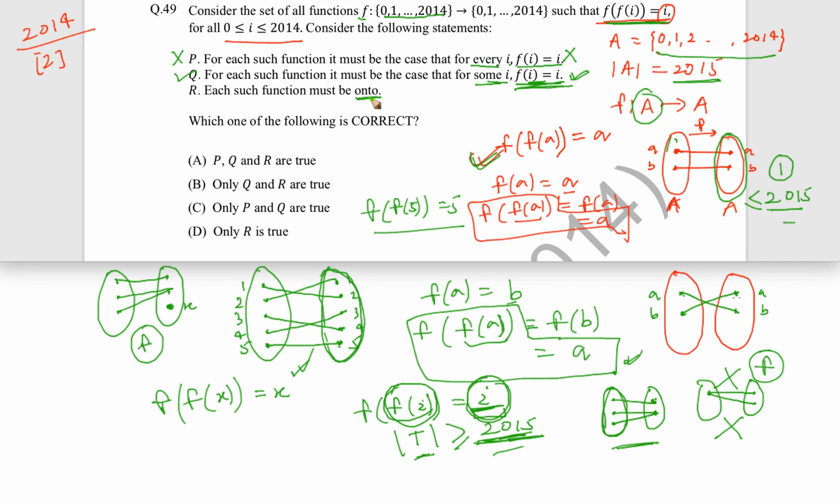Okay, so in that situation we can justify that it must be onto, and that's why Q and R are correct. So the answer is B, only Q and R are true.